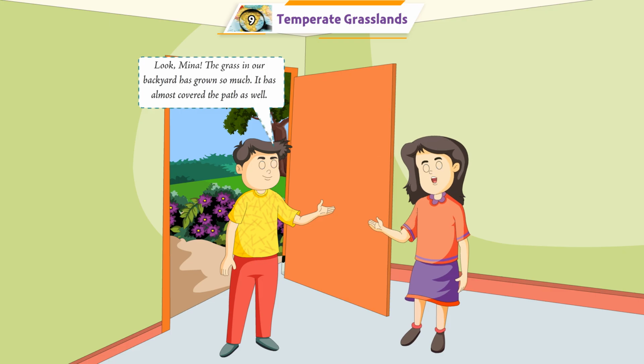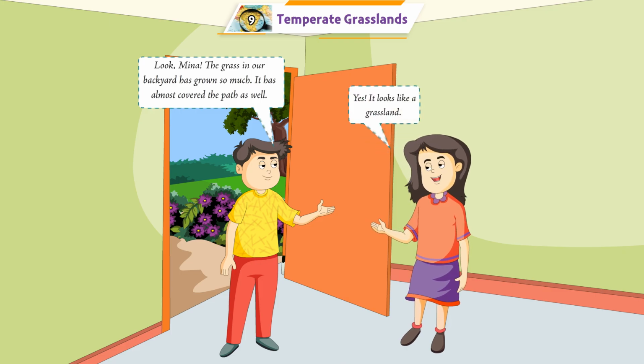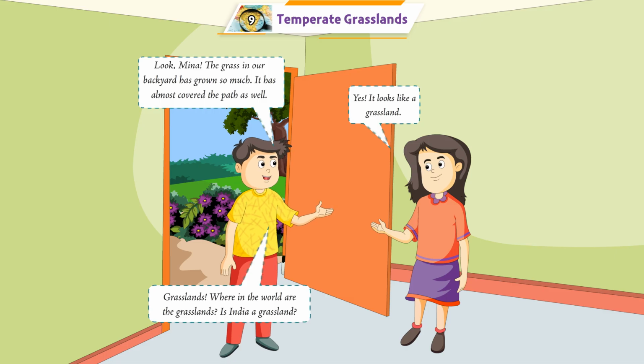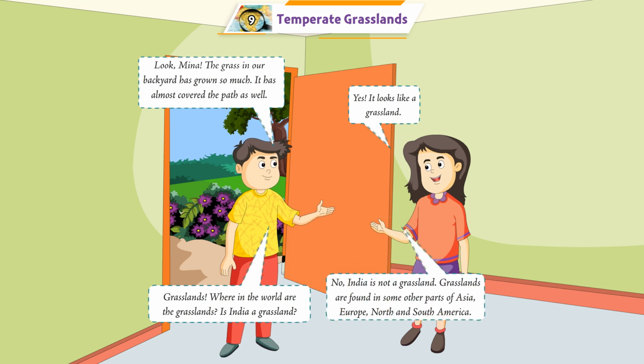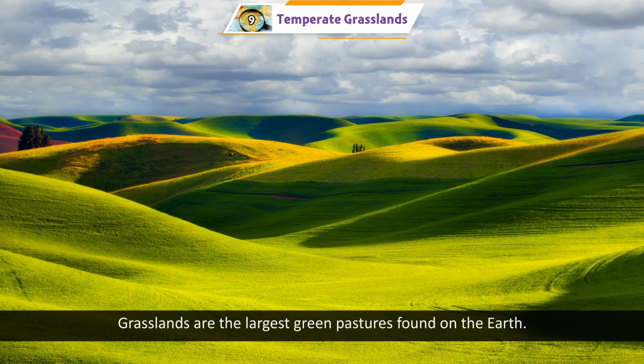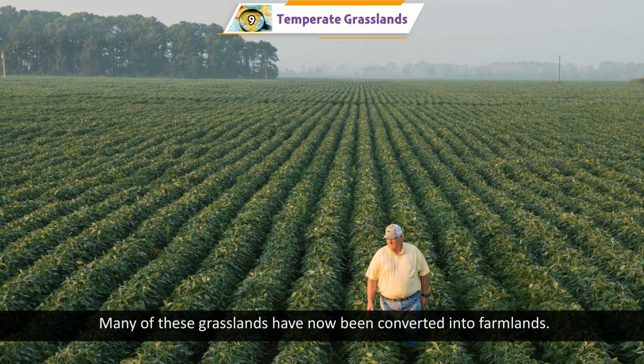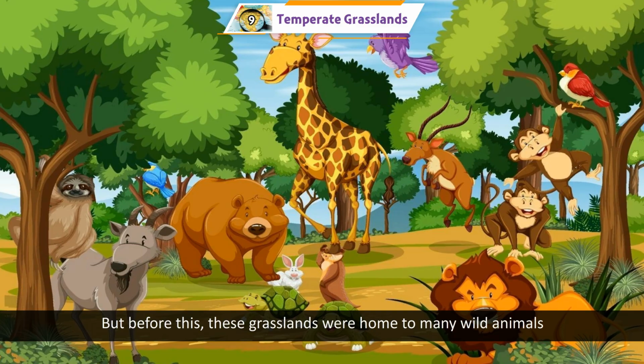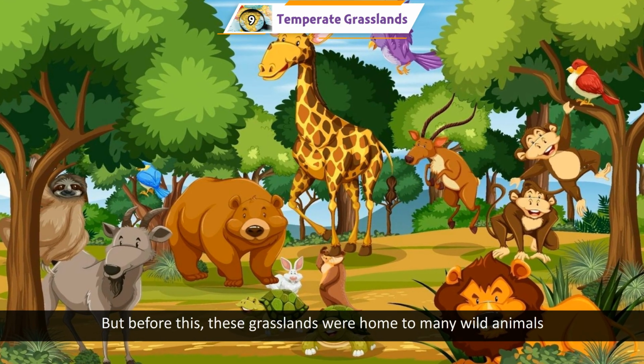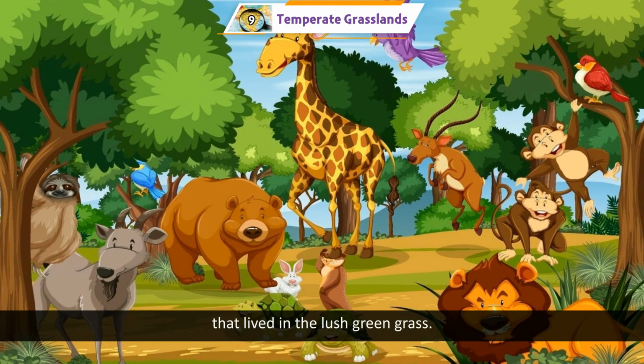path as well. Yes, it looks like a grassland. Grasslands. Where in the world are the grasslands? Is India a grassland? No, India is not a grassland. Grasslands are found in some other parts of Asia, Europe, North and South America. Grasslands are the largest green pastures found on the earth. Many of these grasslands have now been converted into farmlands. But before this, these grasslands were home to many wild animals that lived in the lush green grass.